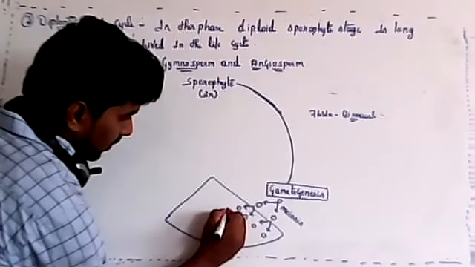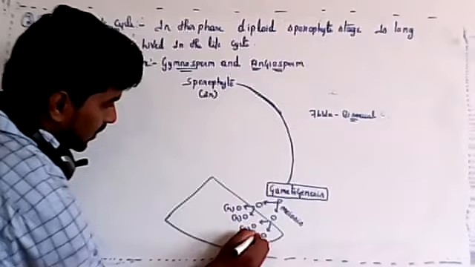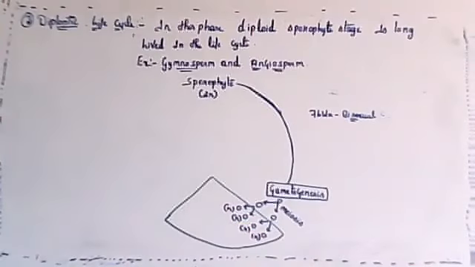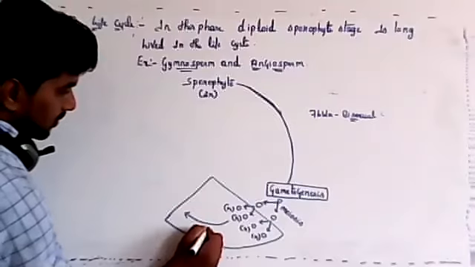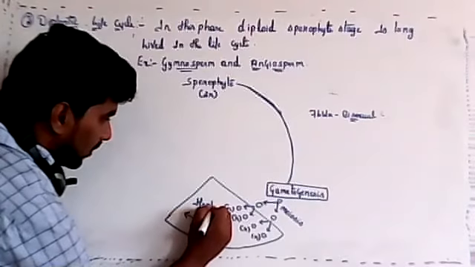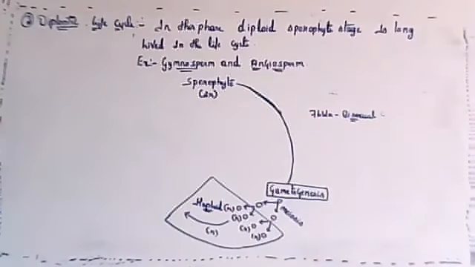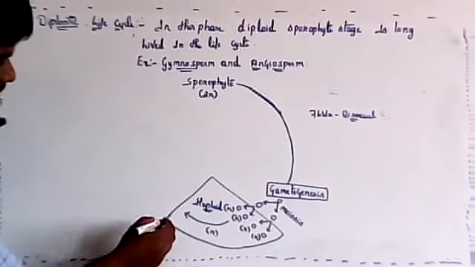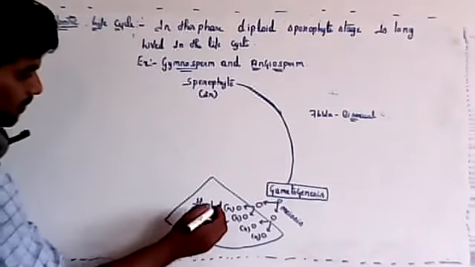These spores are haploid in nature, n. After formation of gametes, either a pollen grain or an egg is formed, and that is haploid.